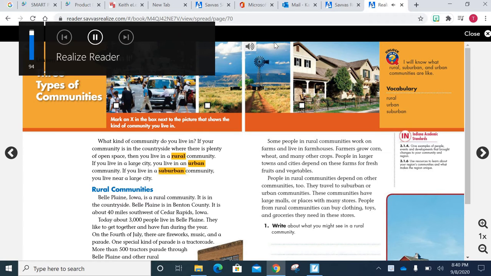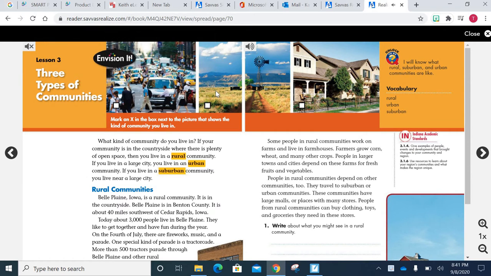If your community is in the countryside, where there is plenty of open space, then you live in a rural community. If you live in a large city, you live in an urban community. If you live in a suburban community, you live near a large city.